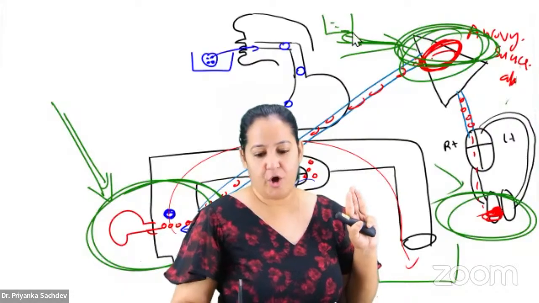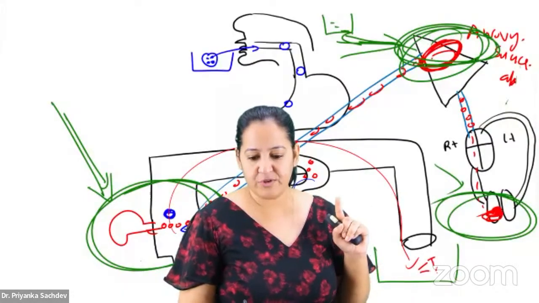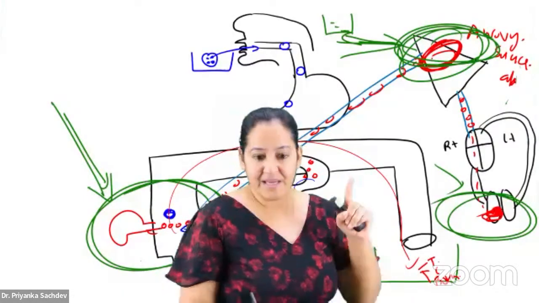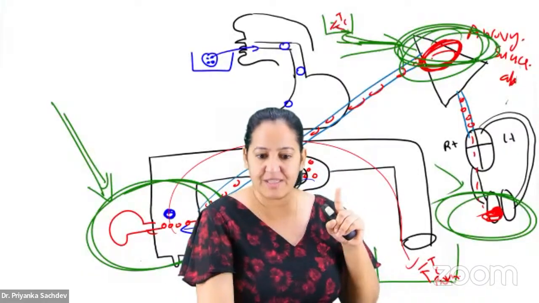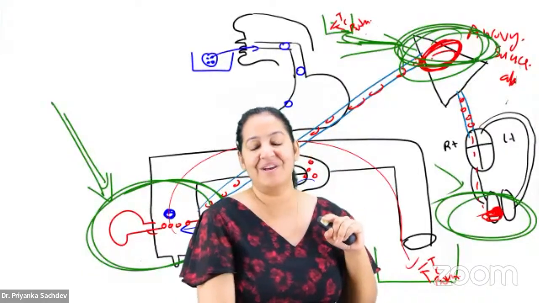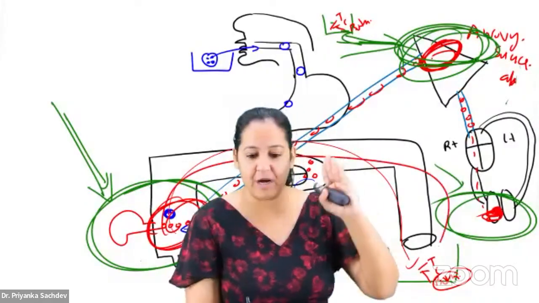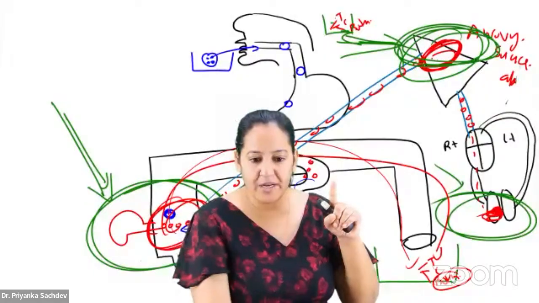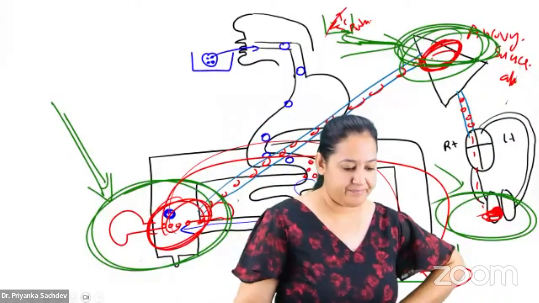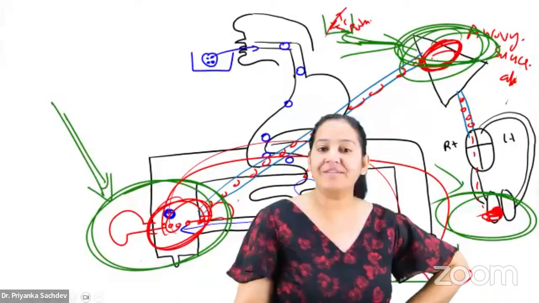So let me give you 3 options. In the stool, will you get only trophozoite, or cyst, or both? In the pus, will you get only trophozoite, or cyst, or both? These 2 are PYQs. Obviously in the stool, you get both. You can see in the intestine, both are present, so both will come in the stool. But in the pus, only trophozoite will be there. How many of you got it?